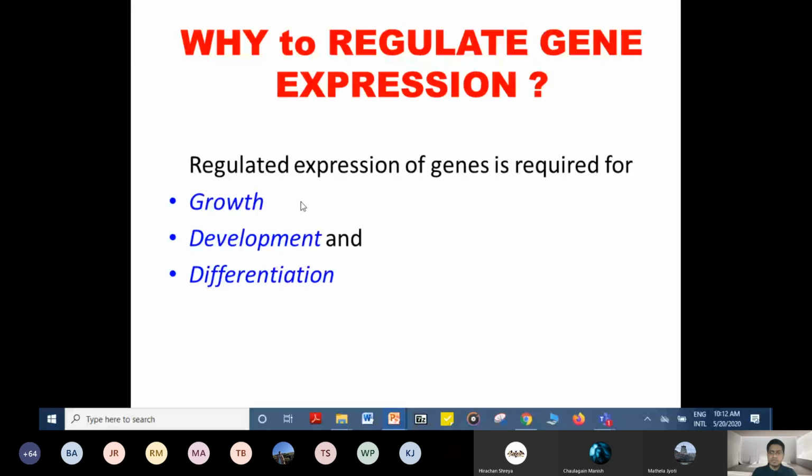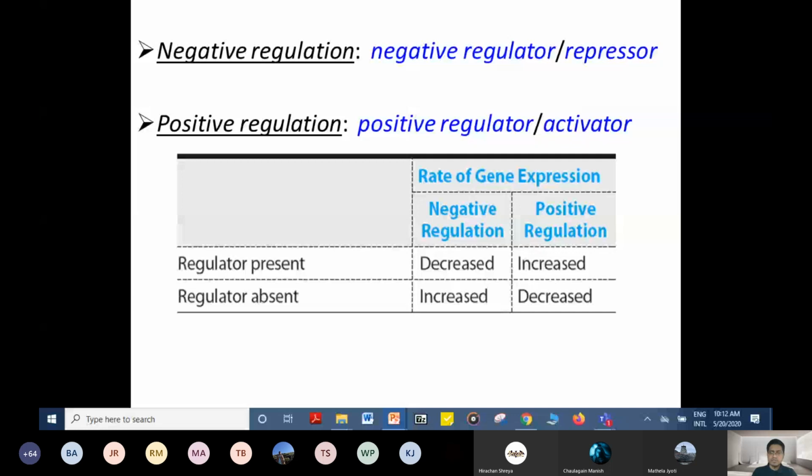Let's see negative regulation and positive regulation. There can be both types of regulation. Negative regulation is by a negative regulator known as the repressor, and positive regulation is by a positive regulator known as the activator. Positive regulation by activator and negative regulation by repressor. Okay, let's see this table. The rate of gene X.